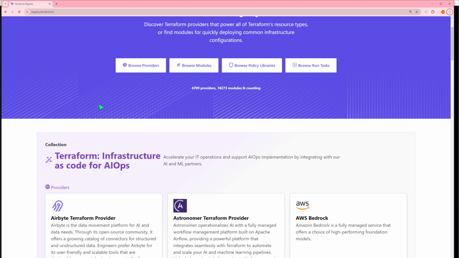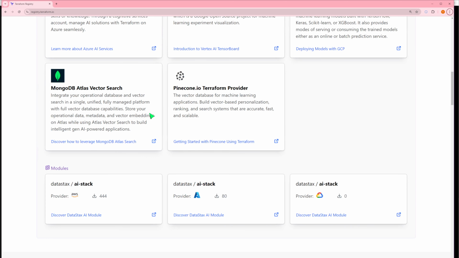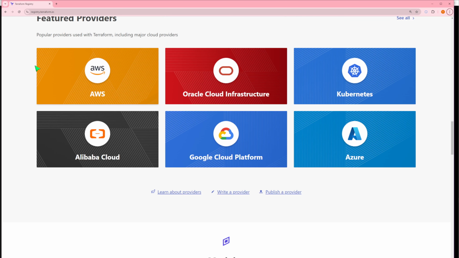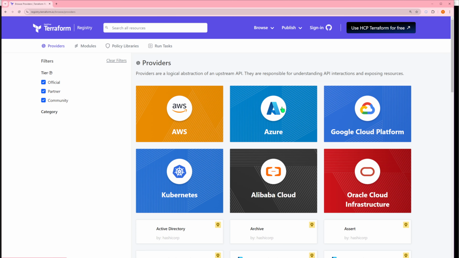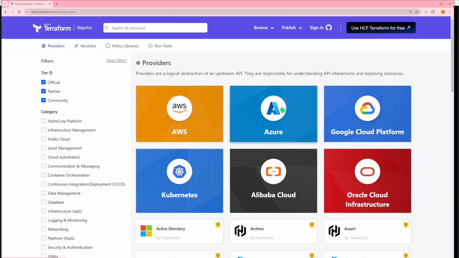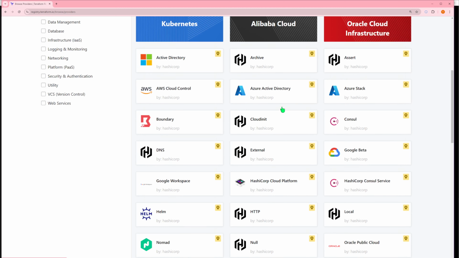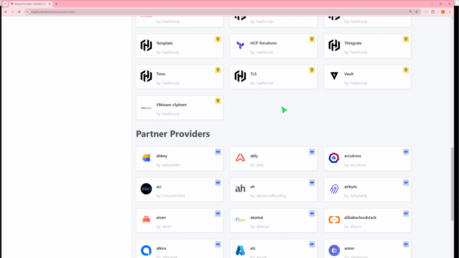For example, going back here, if you scroll down at the bottom, you see a list of various cloud providers that Terraform can support. So AWS, Oracle, Kubernetes, Google Cloud, Azure, and if you click see all, there will be a lot of providers that Terraform can support, and they are classified.